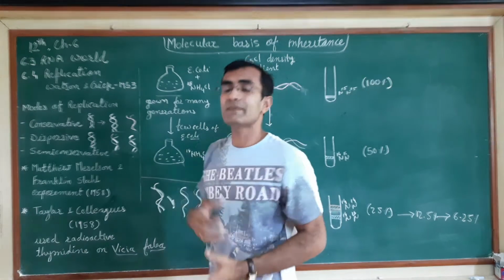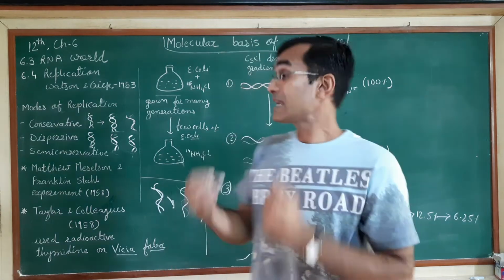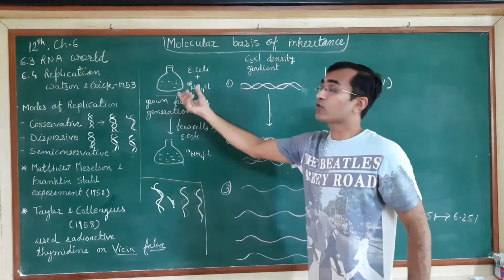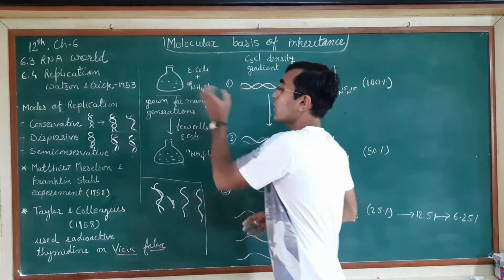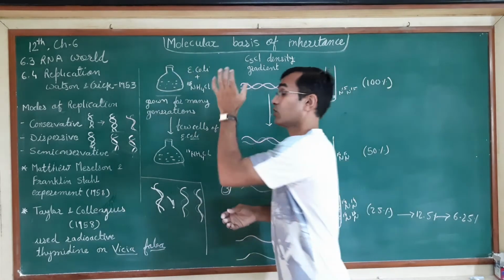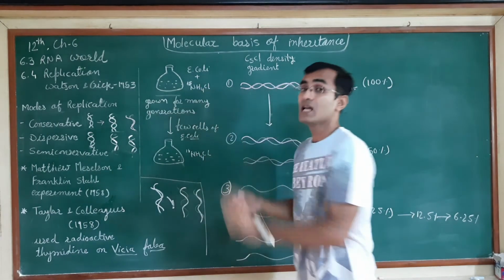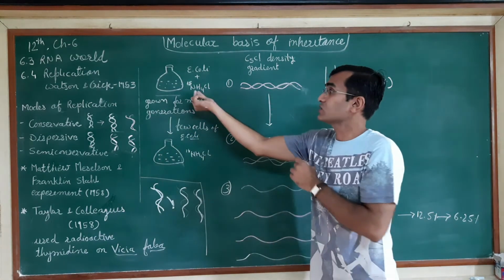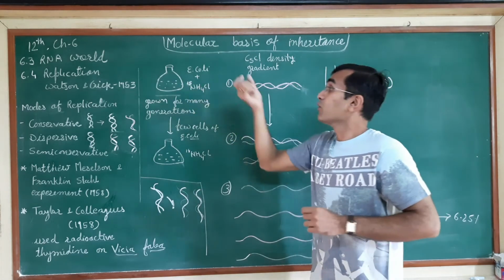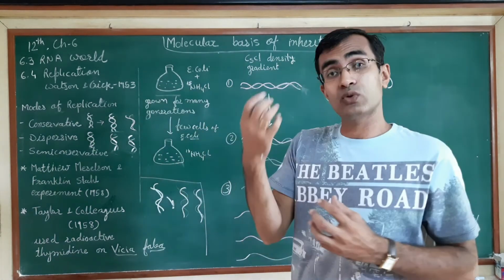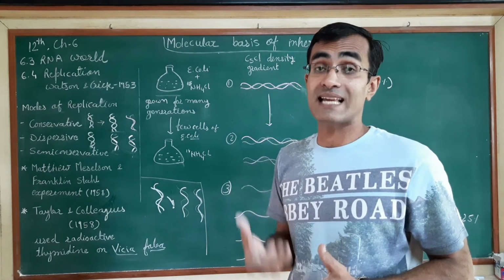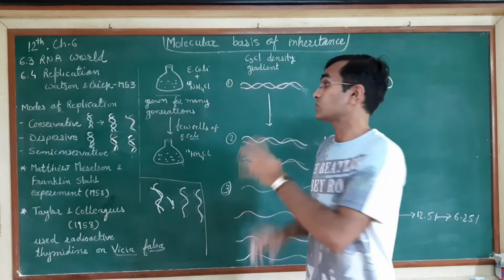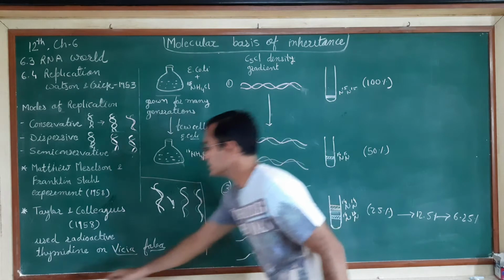And they grew this bacterial species for a longer period of time in this, around 48 hours to 2-3 days, whatever. They grew it in this media till saturation. Now what will happen, the majority of the E. coli cells growing in this media, in the newly formed cells, will have nitrogen as N15, that means a heavy isotope. Where the nitrogen source is needed, during the synthesis of the DNA, the cells need nitrogen, and this nitrogen will get incorporated or fixed into the DNA.